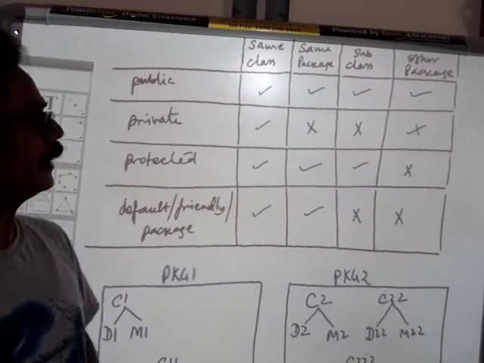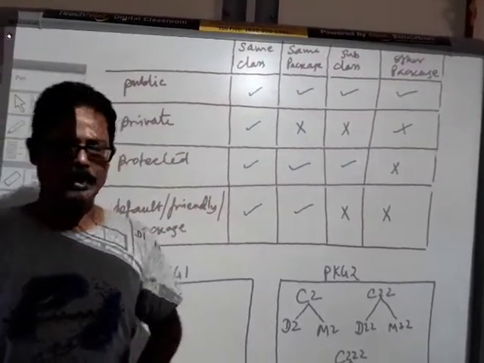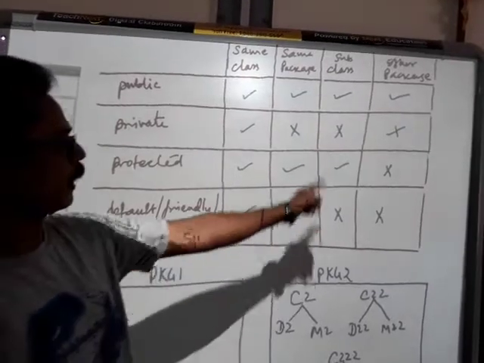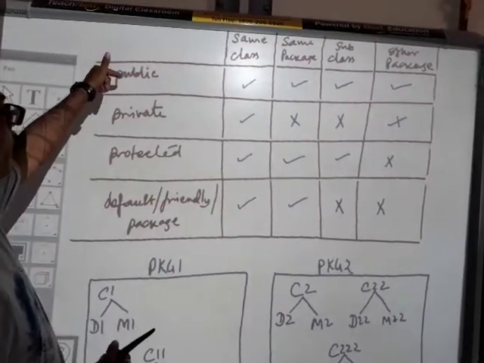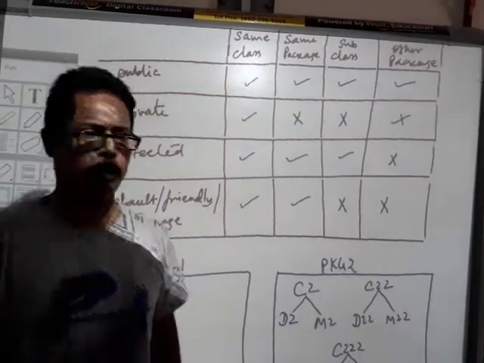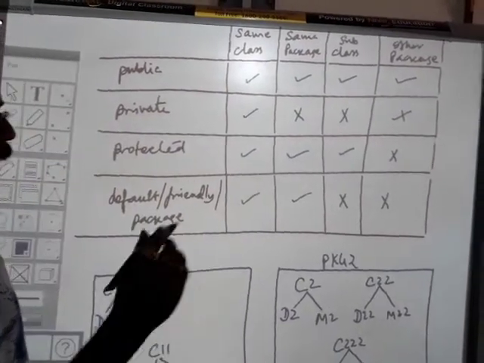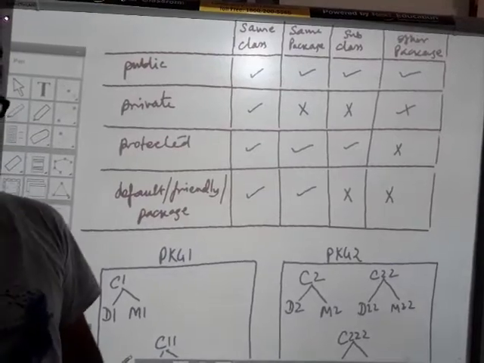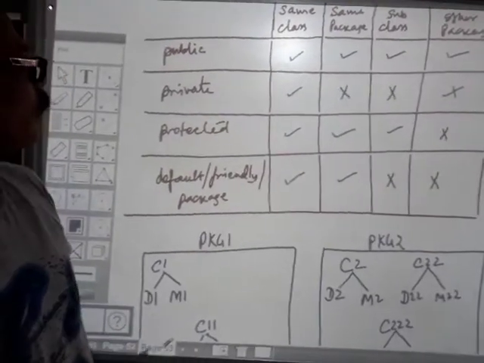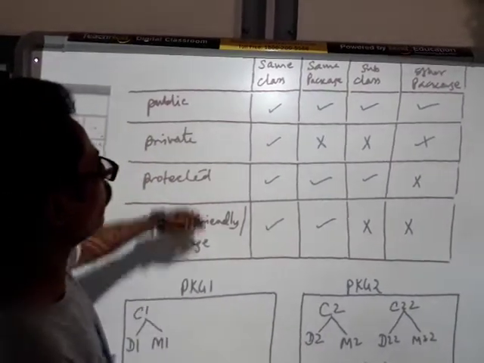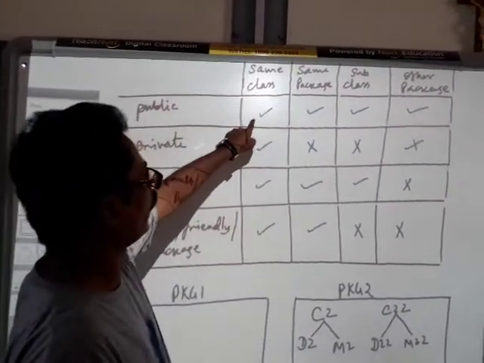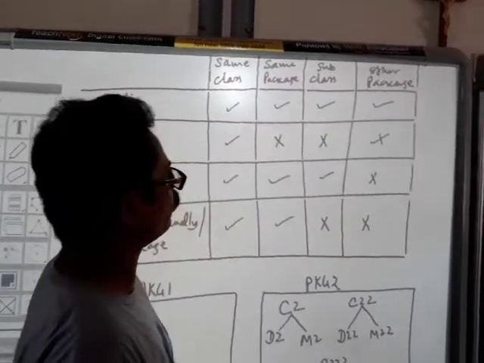The tick mark indicates accessibility, meaning accessible, and the cross mark says that they are not accessible. So when we have a public access specifier before a data member, like if I write public int x, then it becomes a public access specifier. It means that the member functions of the same class can access, and the same package can access.